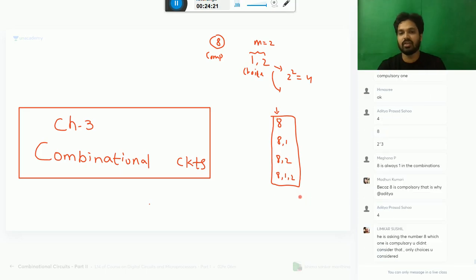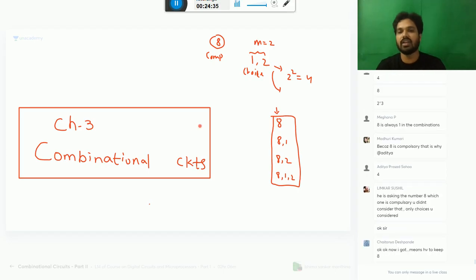If 8 is also a choice, then it is 2 power 8. I understand, Sushil. That's why I'm explaining it, so that with his example he can understand better.